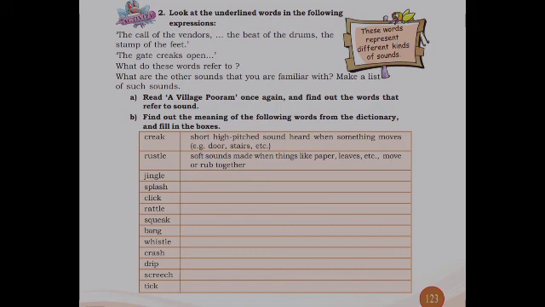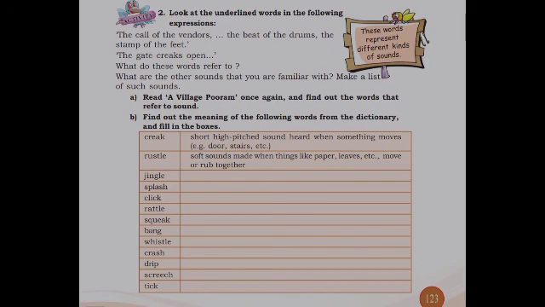Then, children, what are the other sounds that you are familiar with? So, make a list of such sounds. For that, read a village poem once again and find out the words that refer to sound. See, children, here which are the words given. Creak, which means short, high-pitched sound heard when something moves. Example, door, stairs, etc.